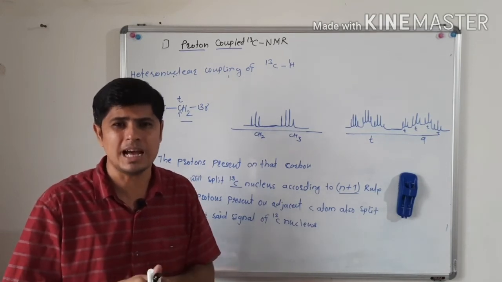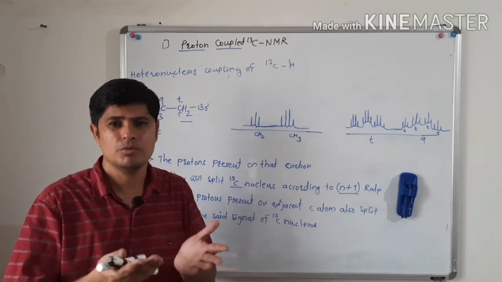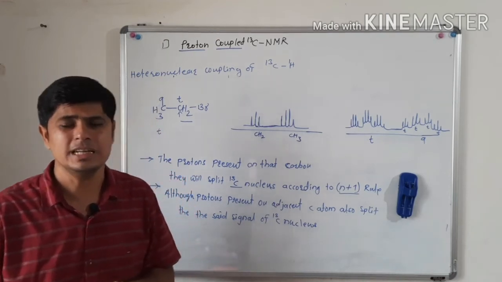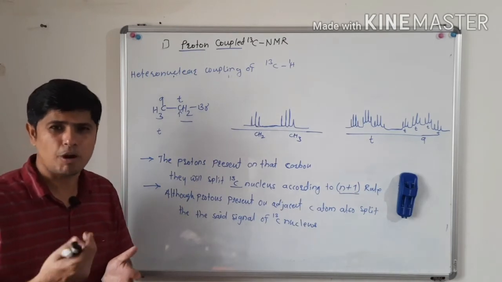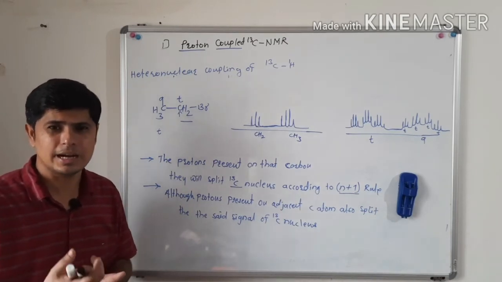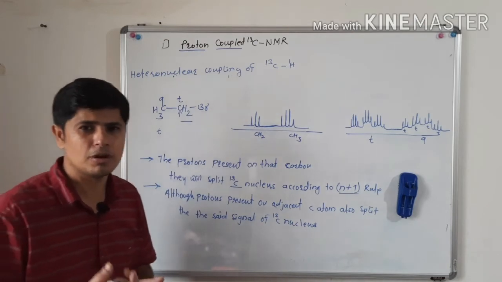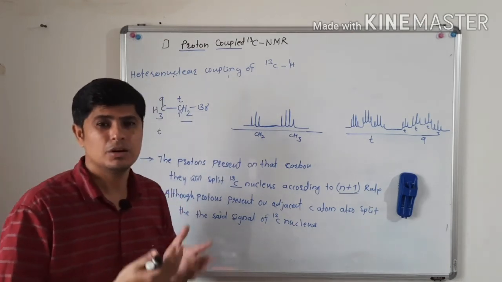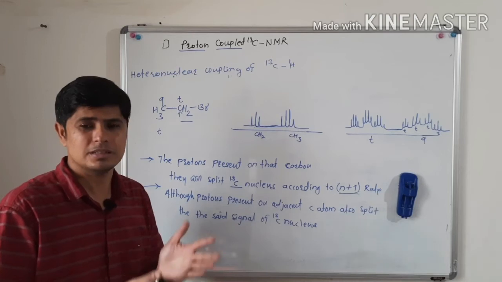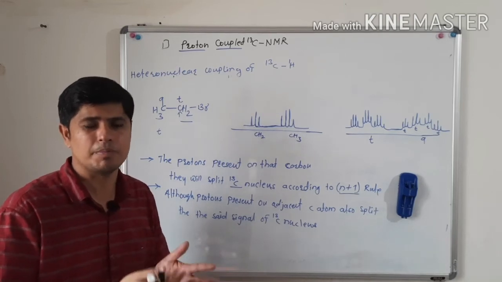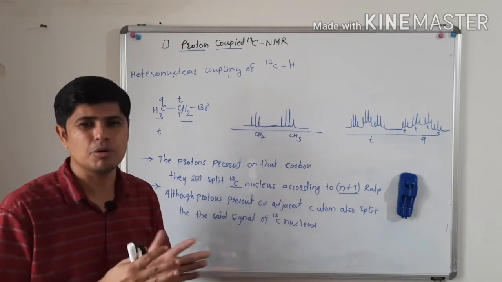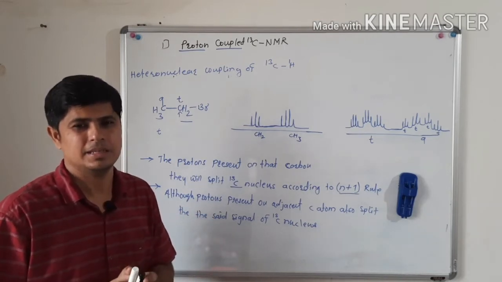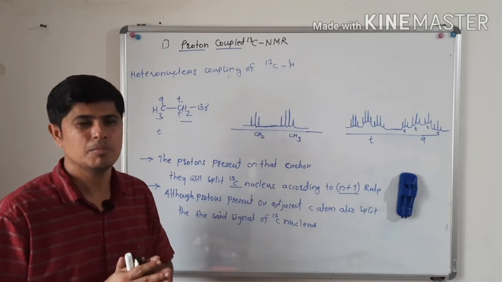Because of that, we will see a very complicated carbon 13 NMR spectrum, and we will not easily recognize which signal is for which type of carbon. Such a spectrum will be more complicated.